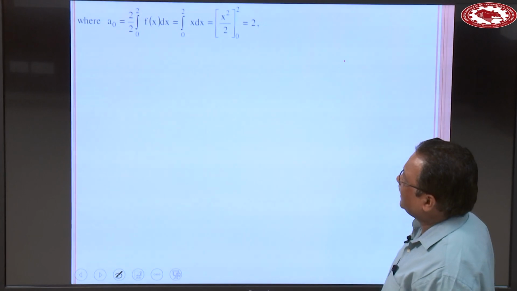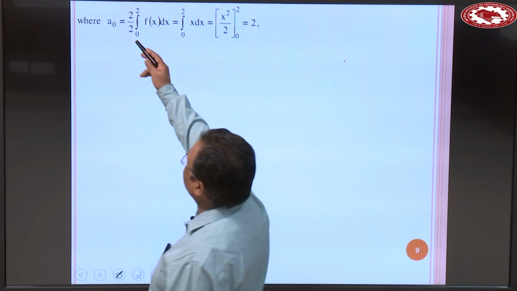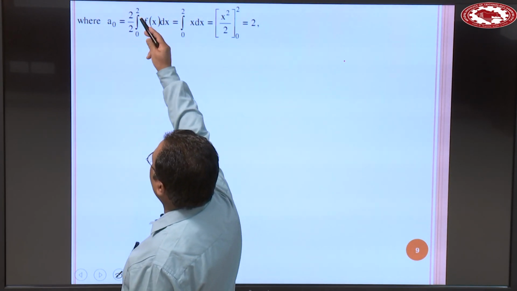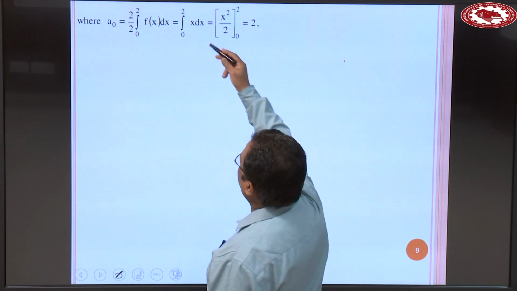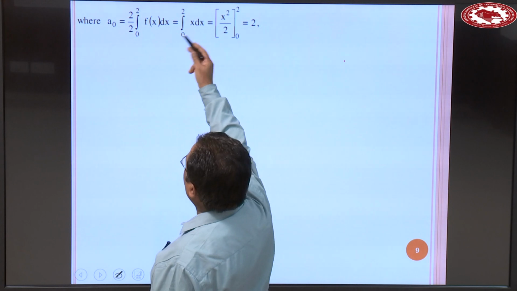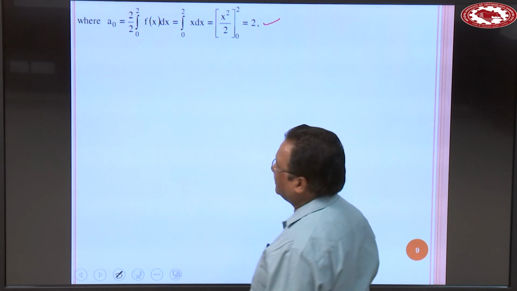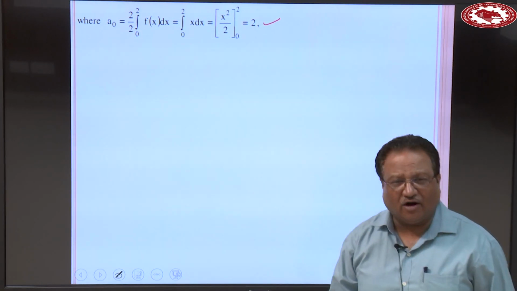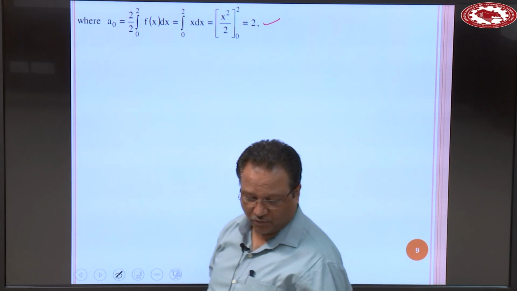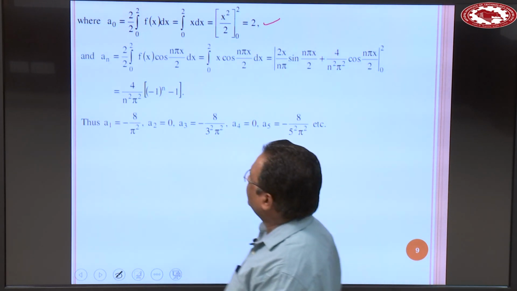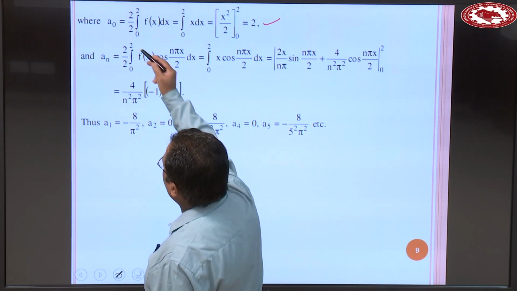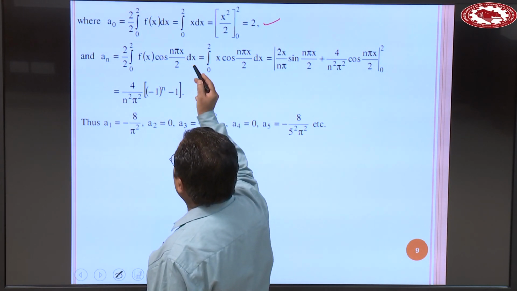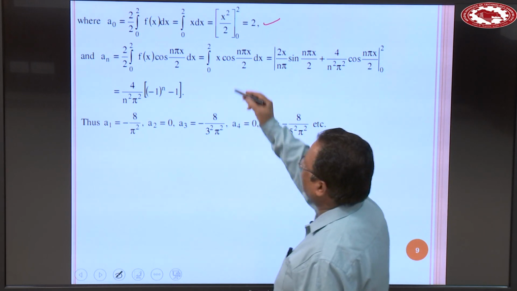So when you calculate a naught, 2 divided by c, c is 2, integral 0 to 2 f(x) dx. So f(x) is x. Substitute the value of f(x) is equal to x and integrate, you will get 2. So the value of a naught is 2. Now then calculate the value of a n. 2 divided by 2 integral 0 to 2 f(x) cos n pi x over 2 dx. f(x) is x.